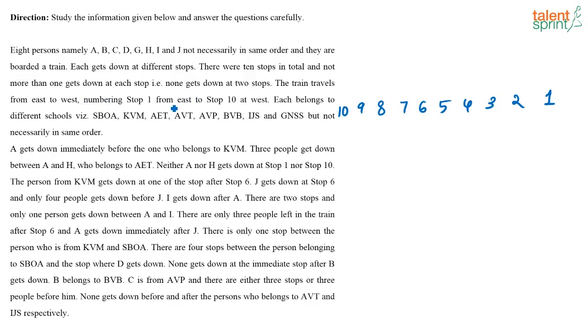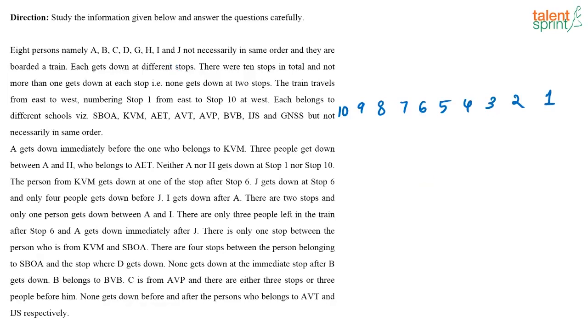See, stop 1 from east to stop 10 at west. Now each train travels from east to west, and each belongs to different schools. These are the school names that are given, not necessarily in the same order. And there are 8 persons. Okay, there are 10 stops and 8 persons.